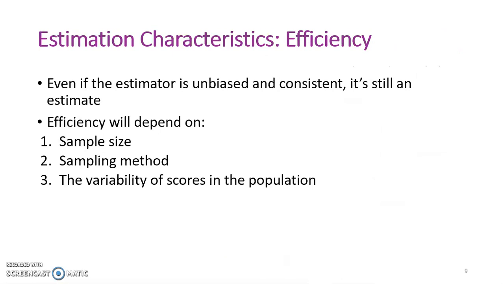Finally, let's consider efficiency of an estimator. An estimator can be unbiased and consistent, but it's still an estimate. So if an estimate is efficient, we are asking if it is on target or if it's accurate. And whether or not the estimate is on target or accurate depends on several factors. It depends on sample size, sampling method, and the variability of scores in the population. So let's go through these now.